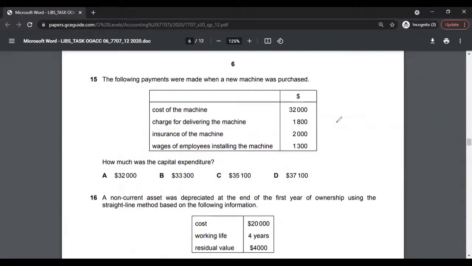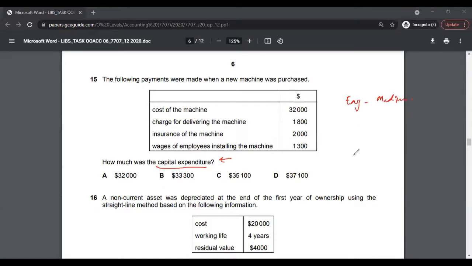Multiple choice 15, how much was the capital expenditure? I would say this question is, again, easy-medium. Some will find it easy, some will find it medium, because you have to perform some calculation and be technical. Knowing what capital expenditure is, is important, and then you have to spot the capital expenditure items and sum them up. So I would say easy-medium. Some will find it easy and some will find it hard.